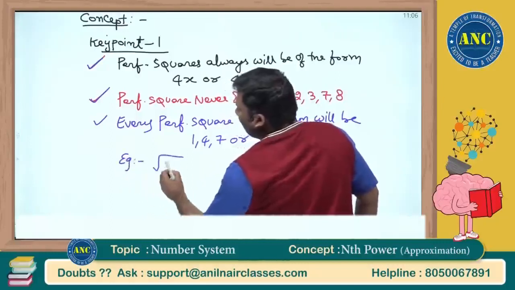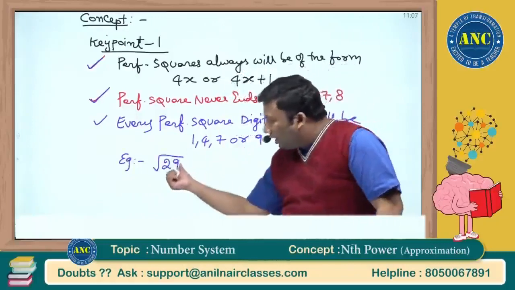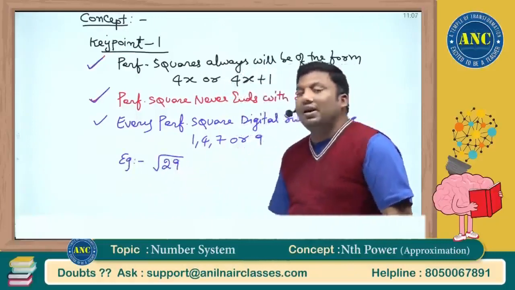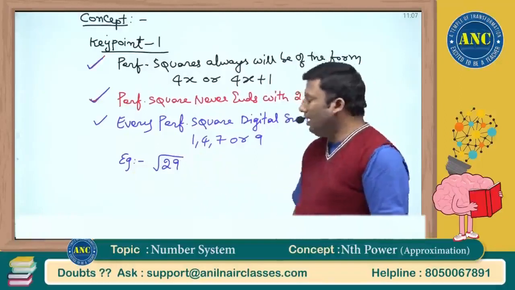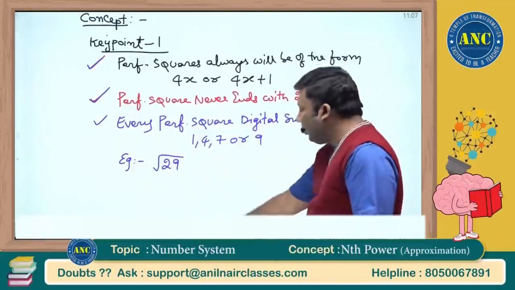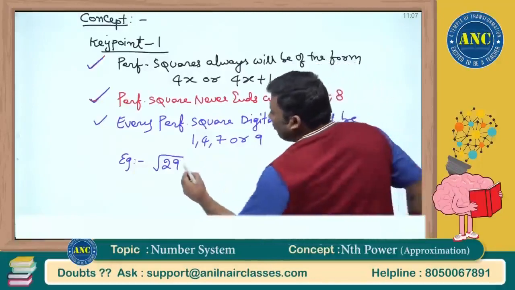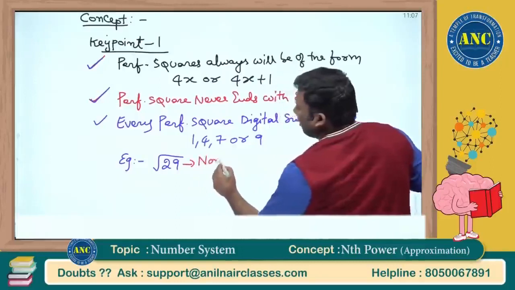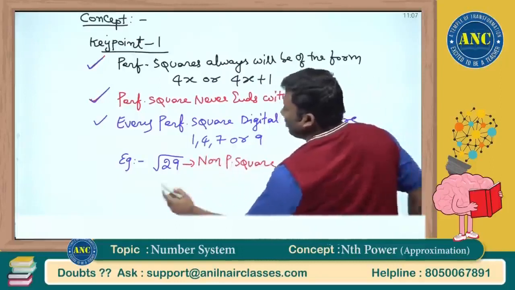root of 29, it is there. Root of 29. 9 plus 2, 11. 11 is 1 plus 1, 2. Every perfect square's digital sum should be 1, 4, 7 or 9. So it is a non-perfect square. This is a non-perfect square.